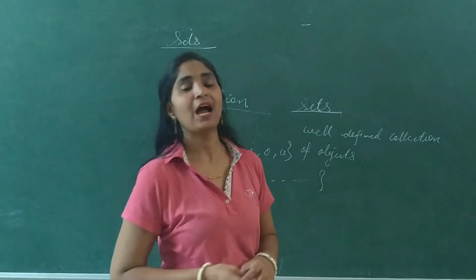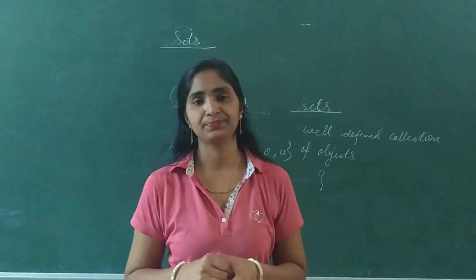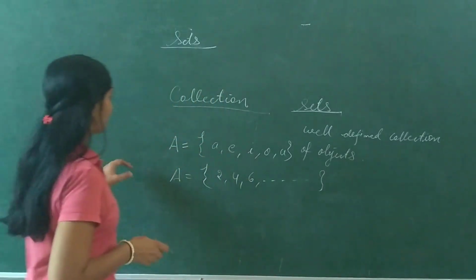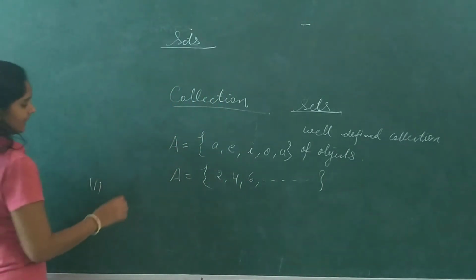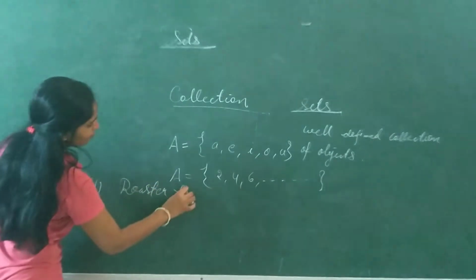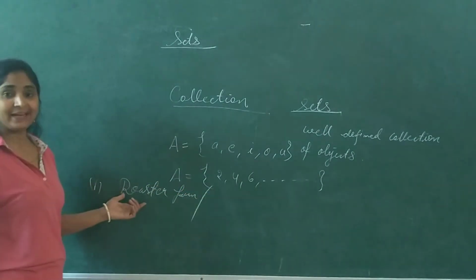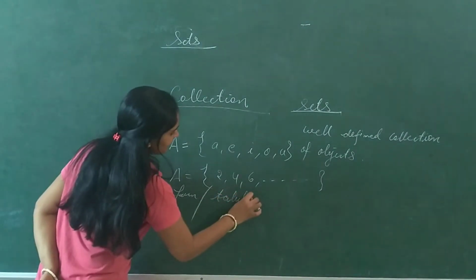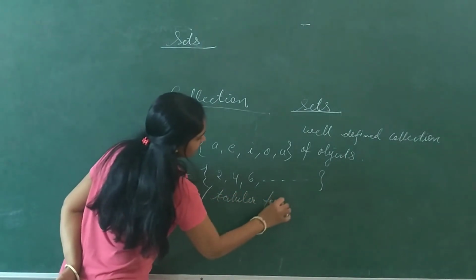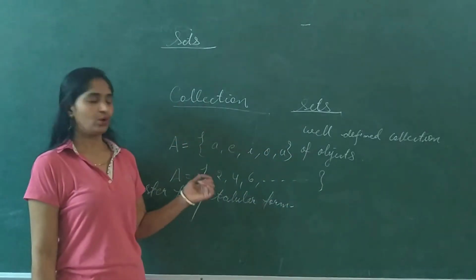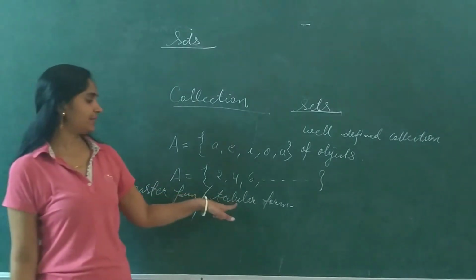Now, description: how can we describe sets? Sets can be described in two forms. Number one is the roster form, which we can also call the tabular form.